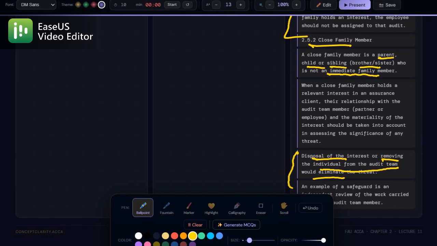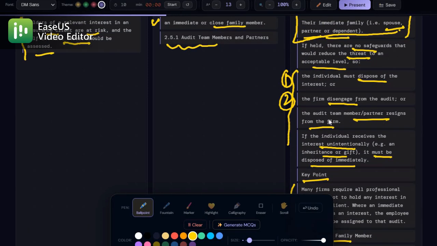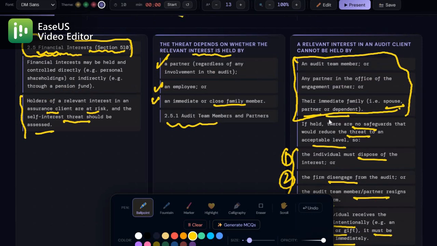So you have to understand that financial interests mean direct, like shares, or indirect, like a pension fund. The threat we have discussed is self-interest. An audit team, partner, and immediate family must have no interest. No interest is allowed for the audit team members, partners, and immediate family. The action which you have to take is to dispose, disengage, or resign. And close family depends on the relationship plus materiality. And the safeguards which we have discussed: dispose, remove the auditor, and independent review.